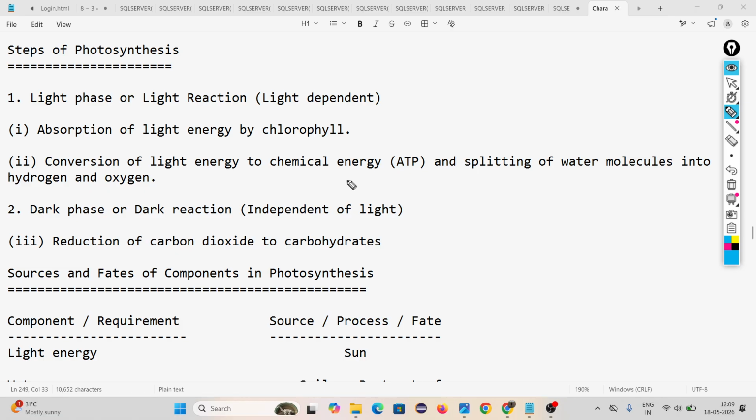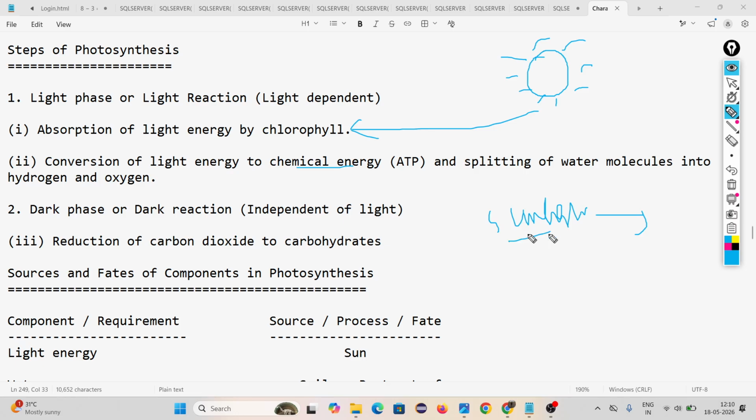Then conversion of light energy to chemical energy and the splitting of water molecules into hydrogen and oxygen. In the first step, the sunlight is trapped by chlorophyll. In the second step, the conversion of light energy to chemical energy. This sunlight is converted into chemical energy.